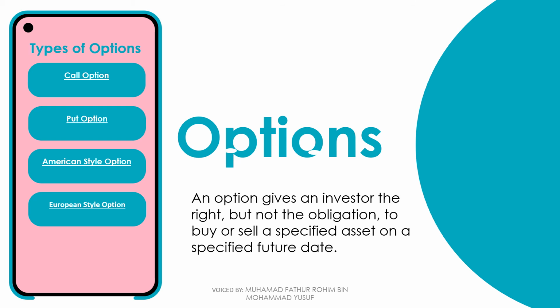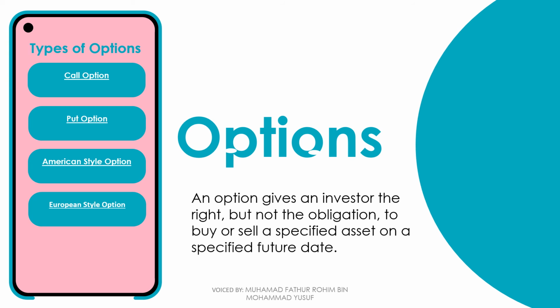In this slide, we will be talking about options. An option is like an add-on which gives the investor the power to purchase or sell a specified asset on a specified date. There are 4 types of options, which are call option, put option, American style option, and European style option.